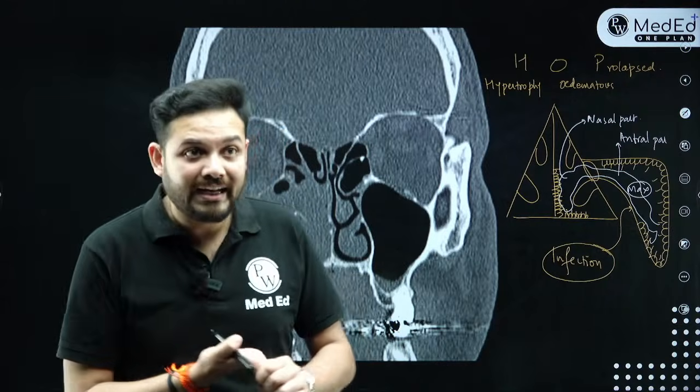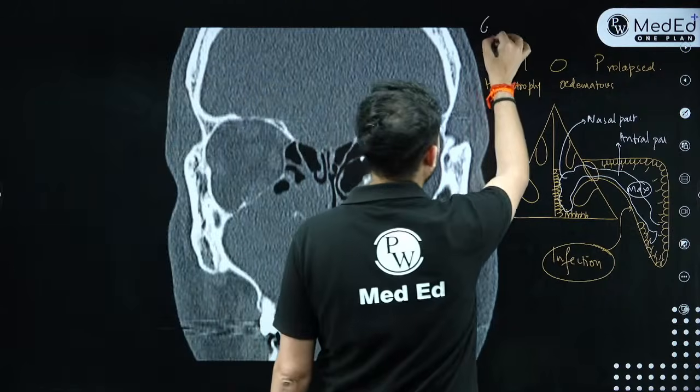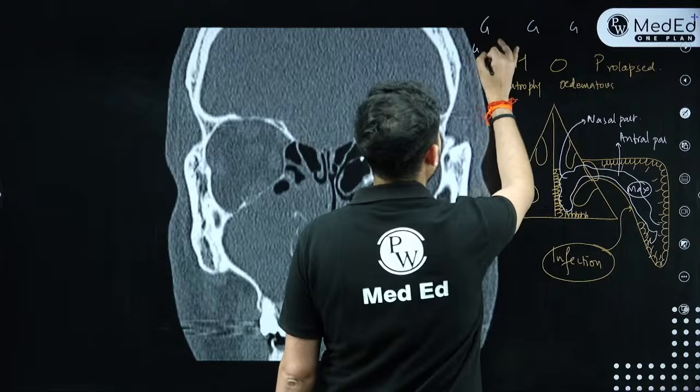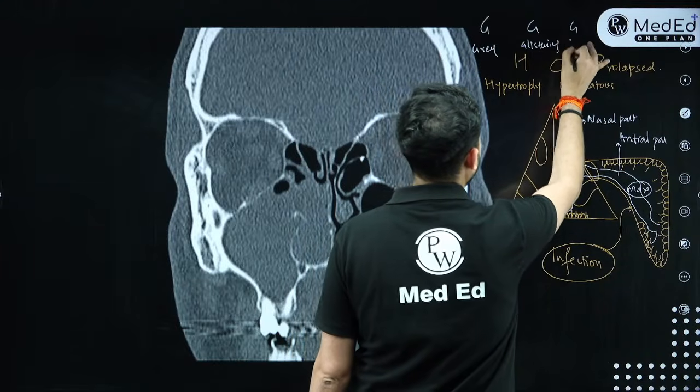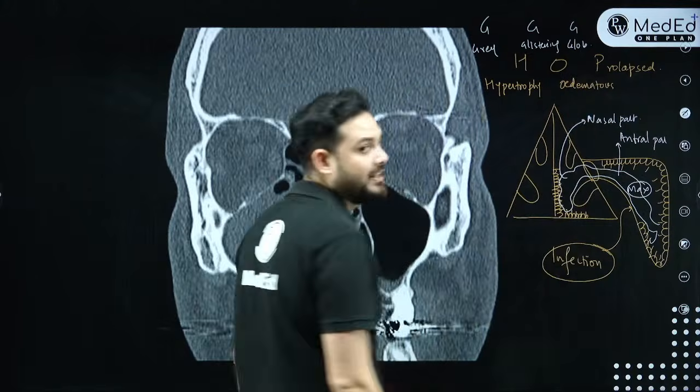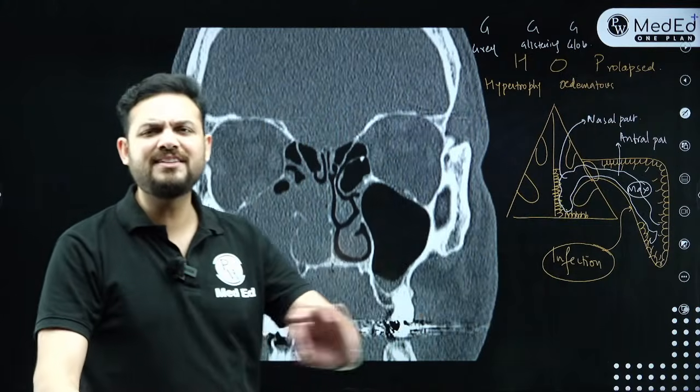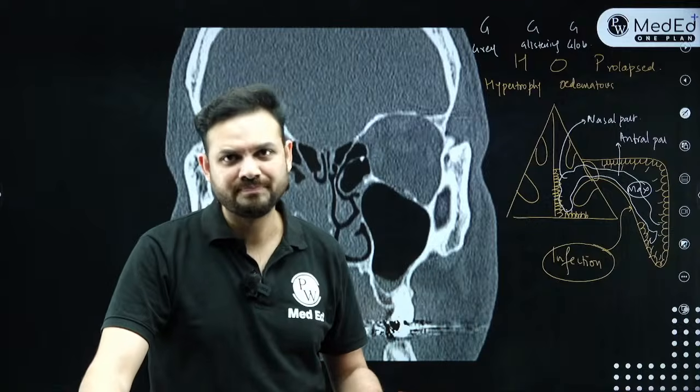What is a polyp looking like? So polyps are always 3 G's. They are grey, they are glistening, and they are globular. Grey, glistening, globular mass. Wherever there is a grey, glistening, globular mass, it's polyp.